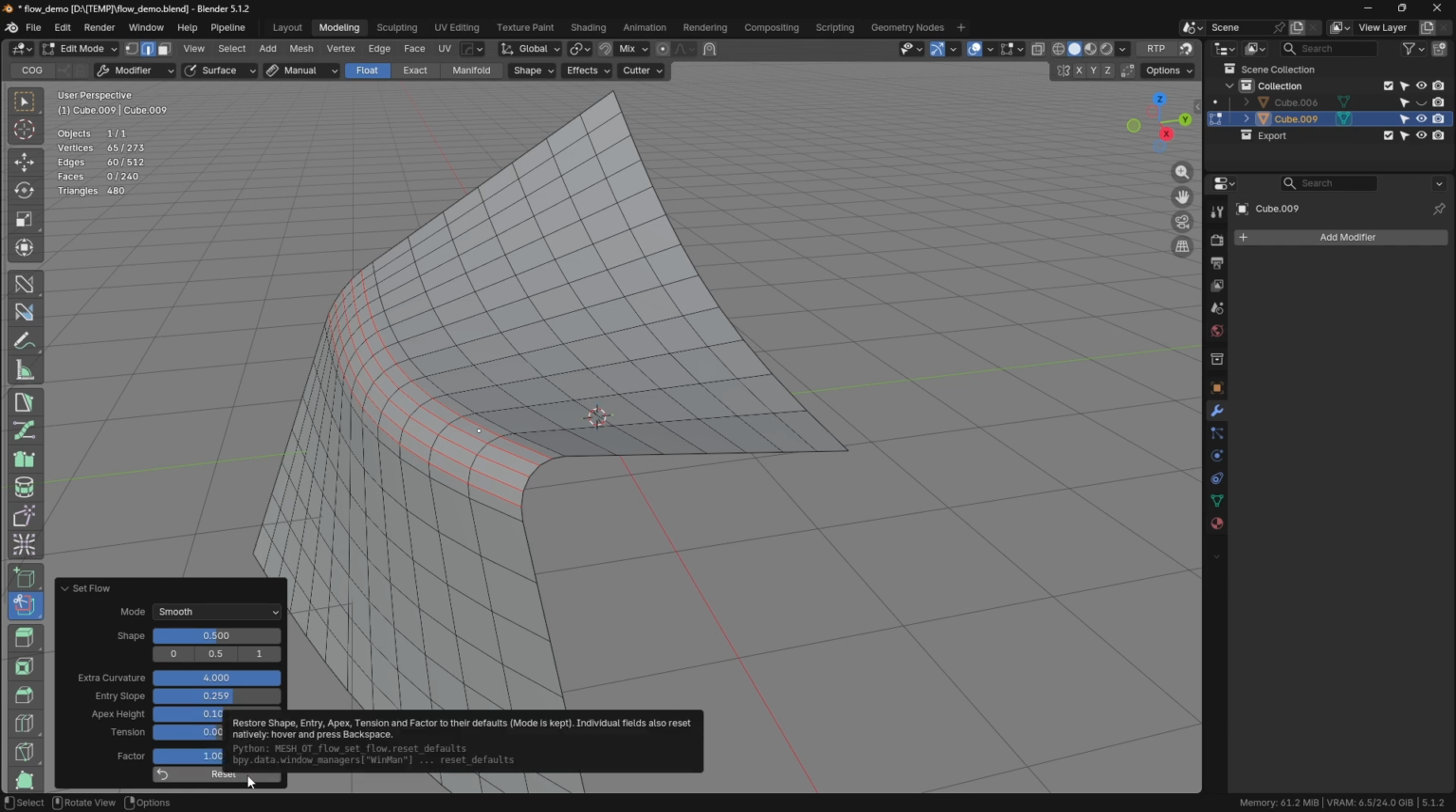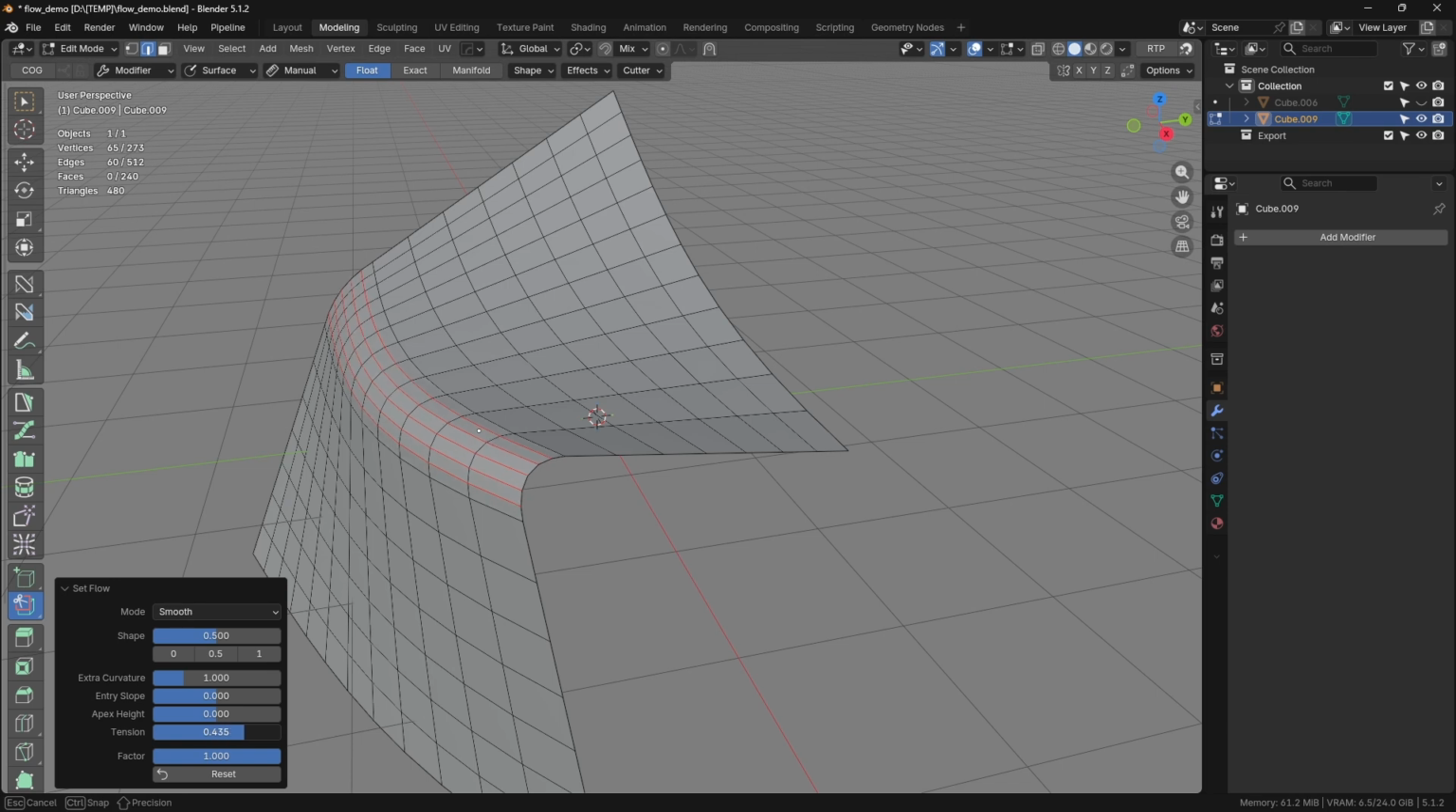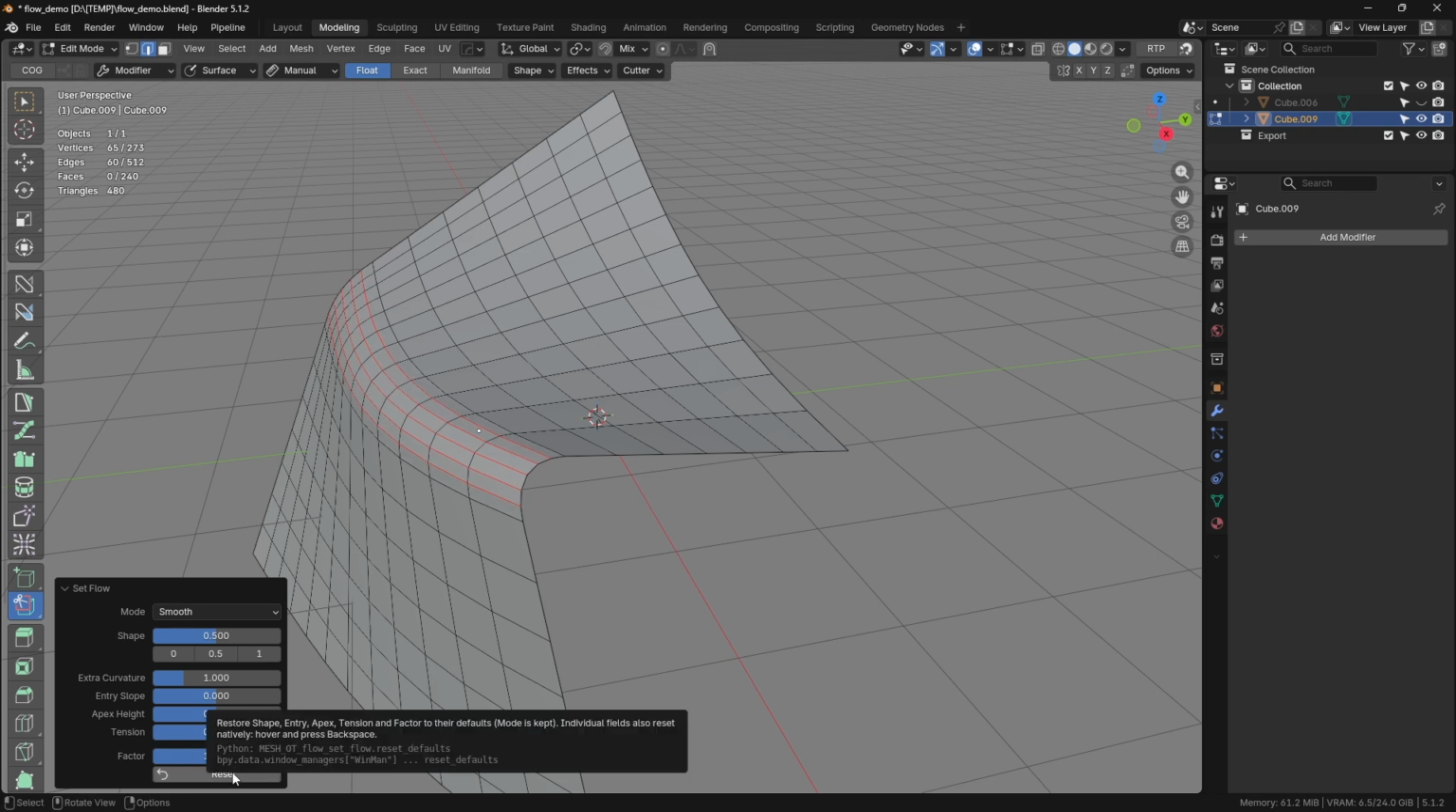If you don't need that kind of control, there's tension. Less precision, but it adds or removes volume from your fillet much faster.